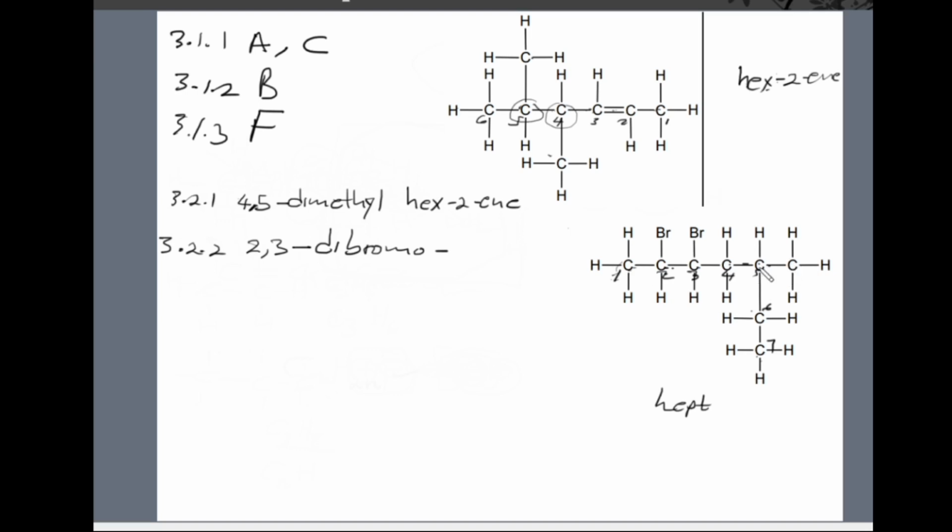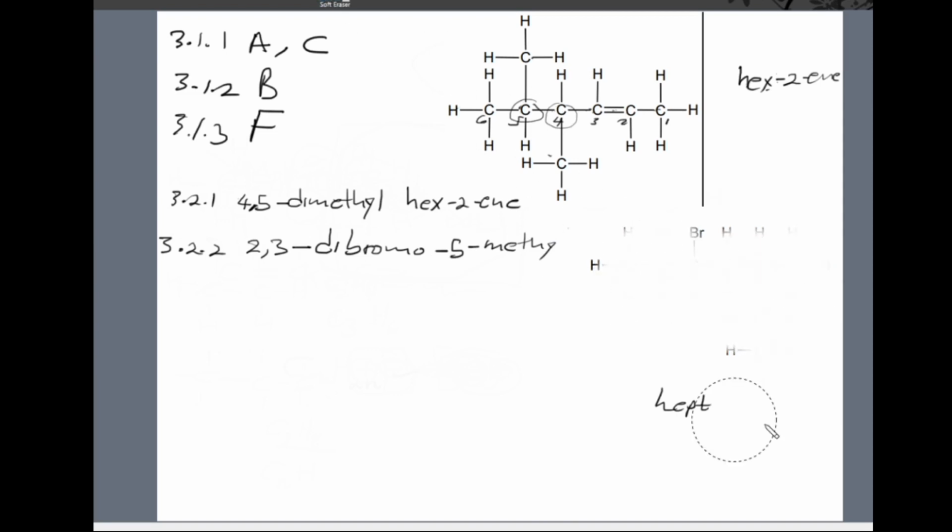We see there's a branch attached to the 5th carbon atom. So we'll have 2,3-dibromo-5-methylheptane.